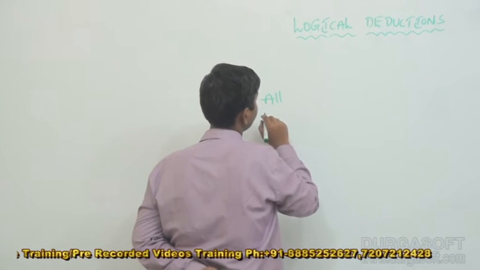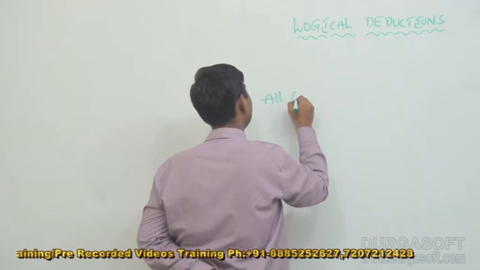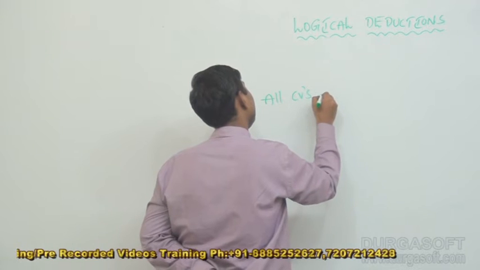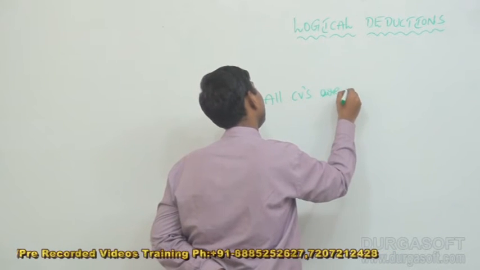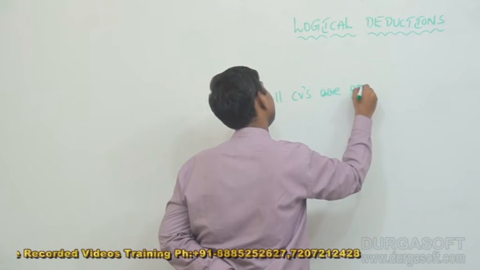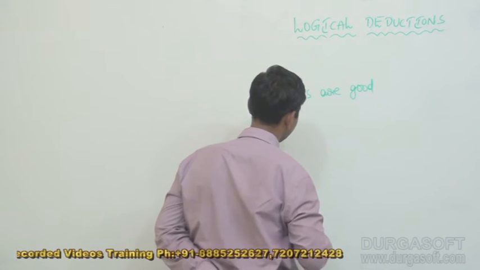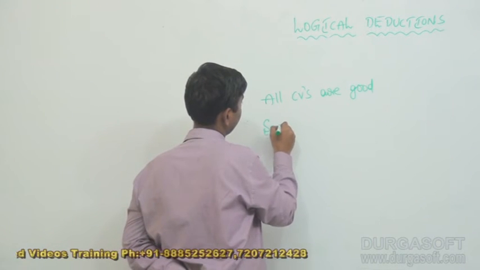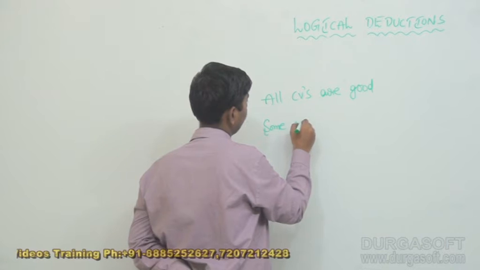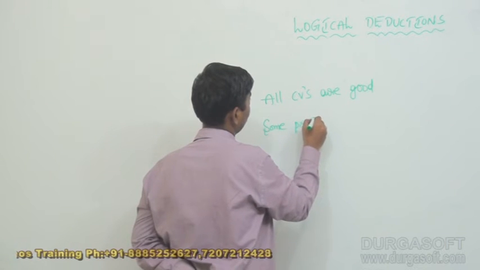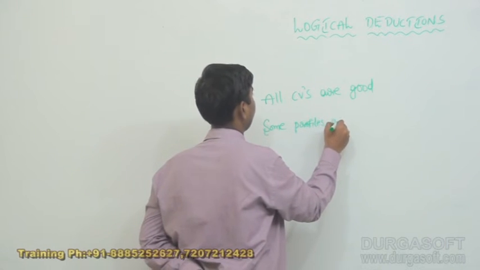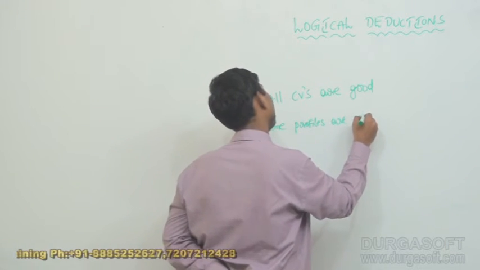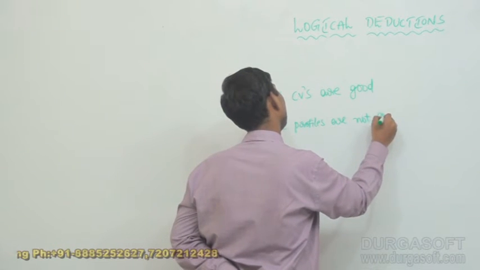All CVs are good. Some profiles are not good.